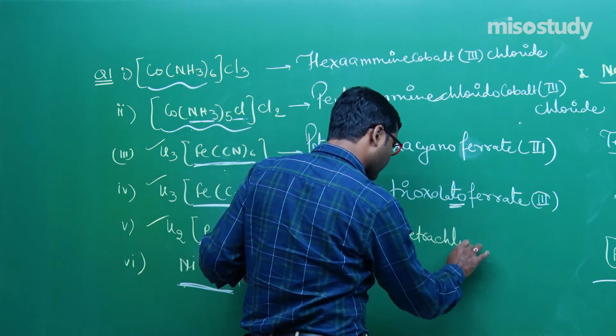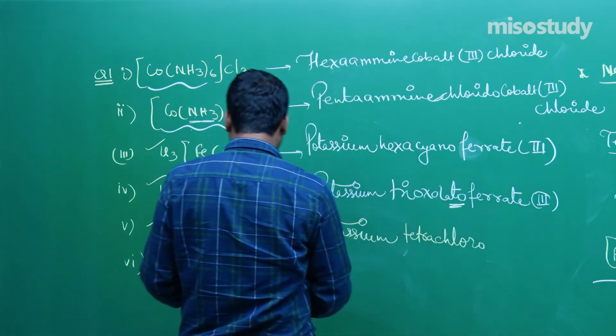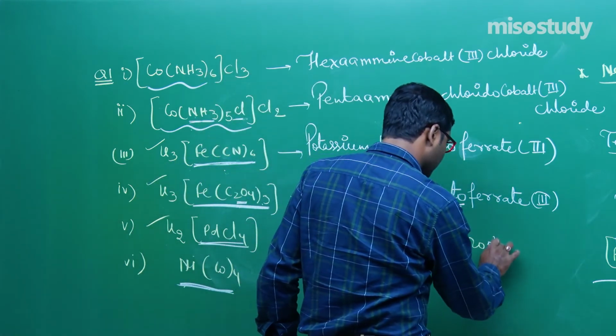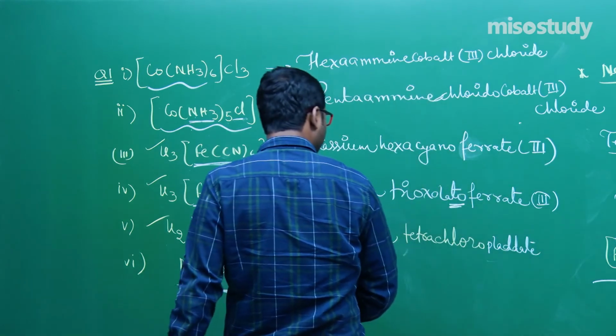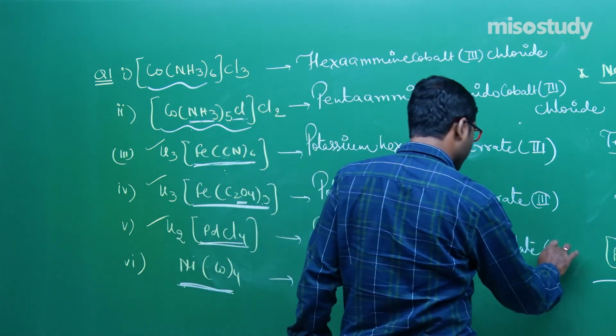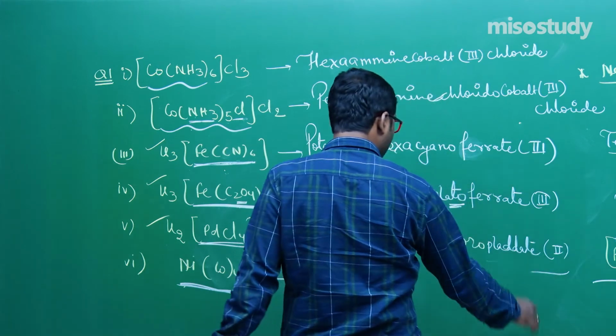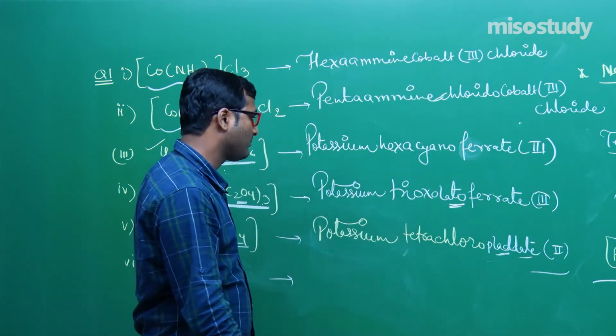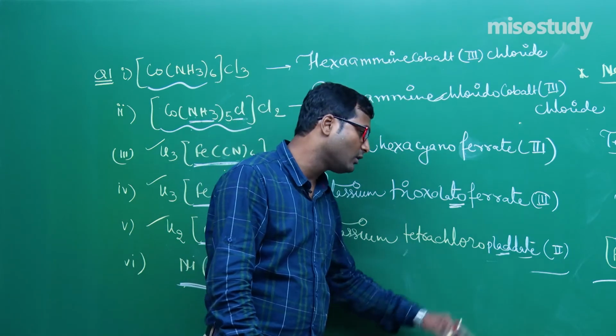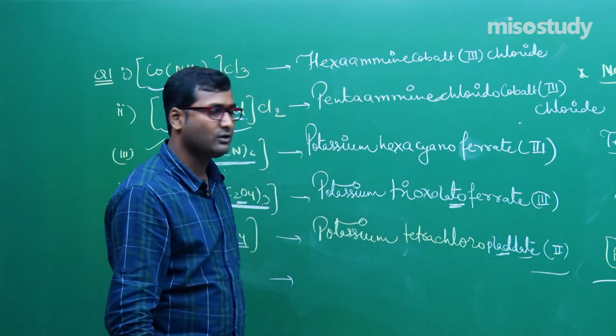Tetrachloro, potassium tetrachloroplatinate. What is the oxidation state? 2. In many books it is given as one single D, and in different books plumbate. You can write here plumbate, also plumbate 2.